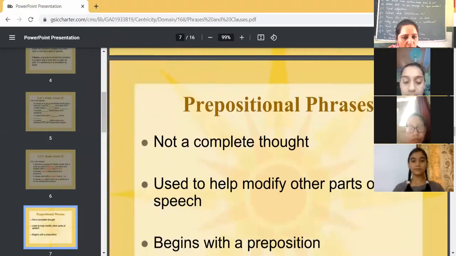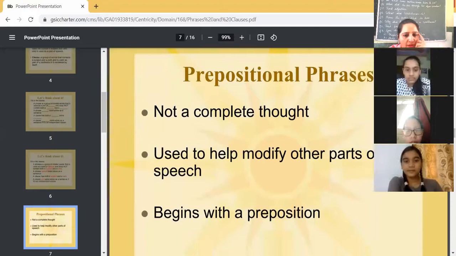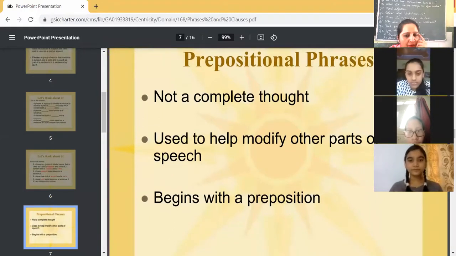Prepositional phrase. Now we are coming on to the types of phrases. Okay, a prepositional phrase is not a complete thought, is used to help modify other parts of speech, and begins with a preposition. That's why it is called a prepositional phrase. The words which are added will use the preposition. That's why it is called a prepositional phrase.